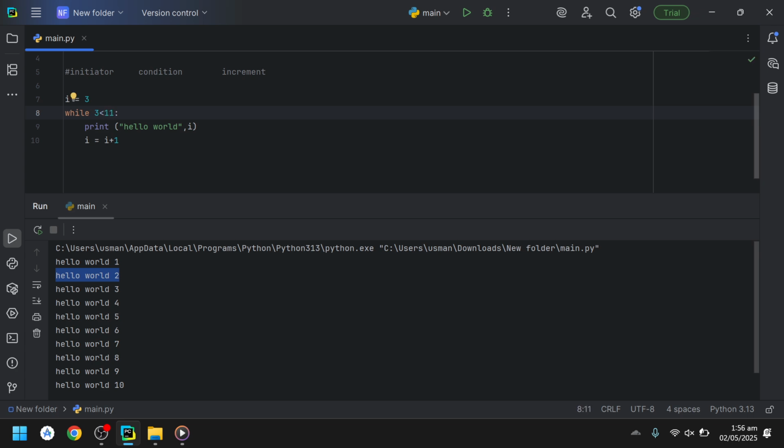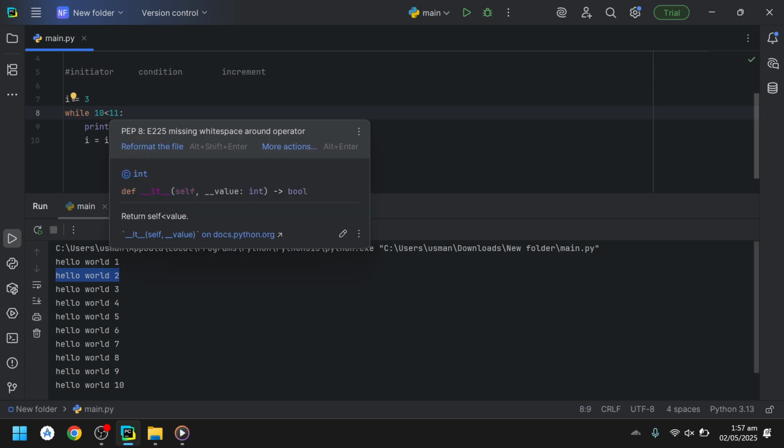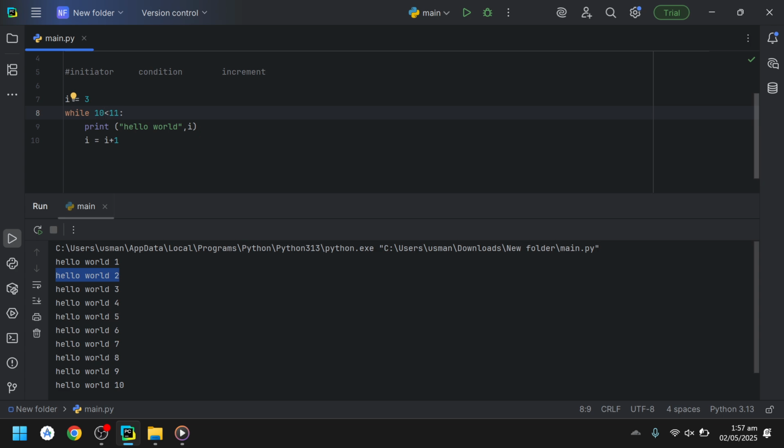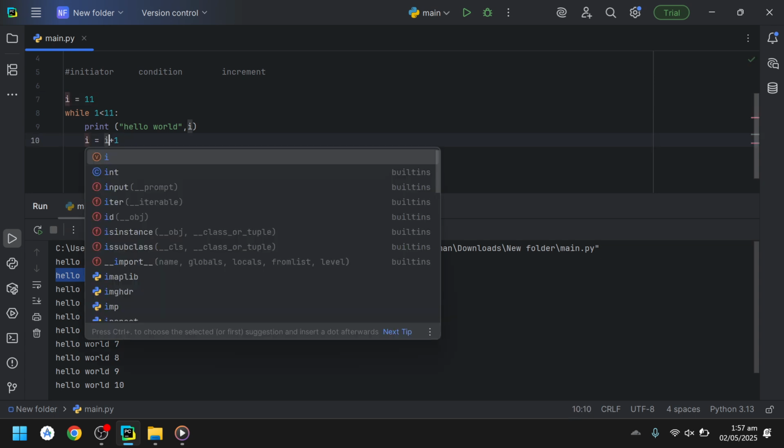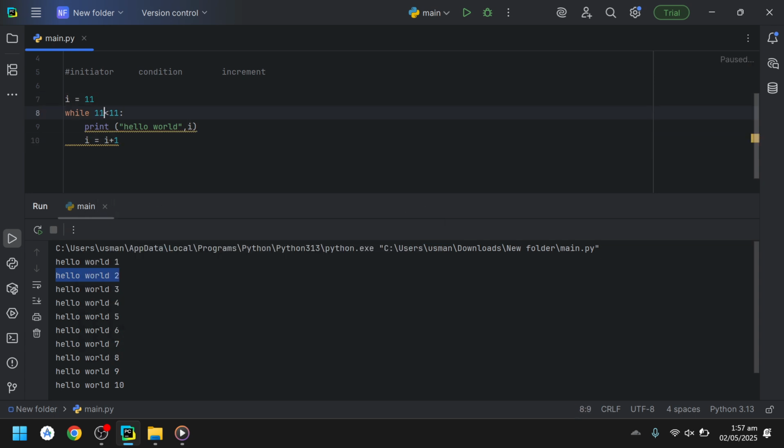So it kept on checking till 10. Is 10 less than 11? Yes, 10 is less than 11, so it is true. And at 10 it made I as 11: 10 plus 1, and the new value of I is now 11. So it checked again, is 11 less than 11?